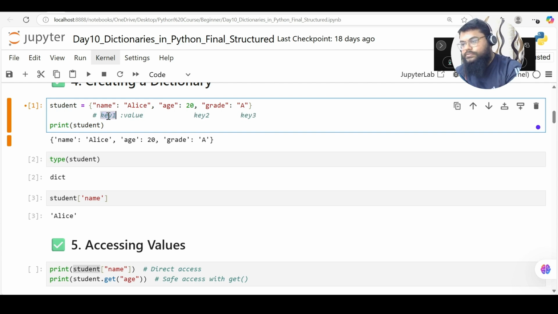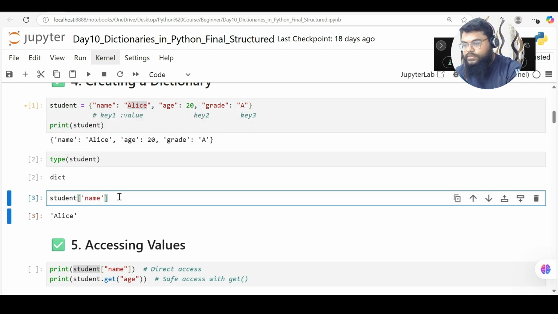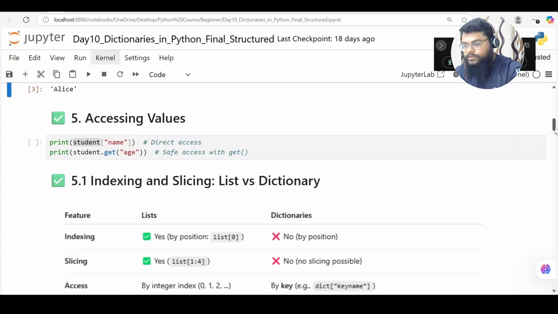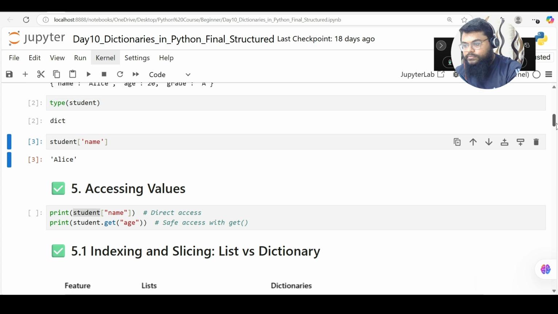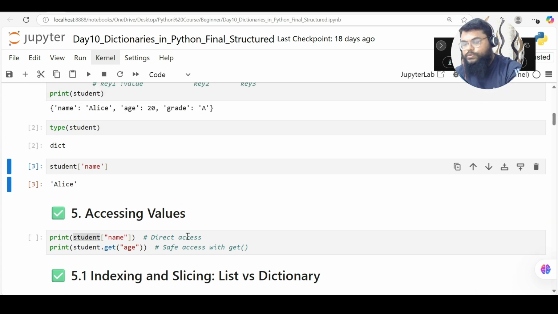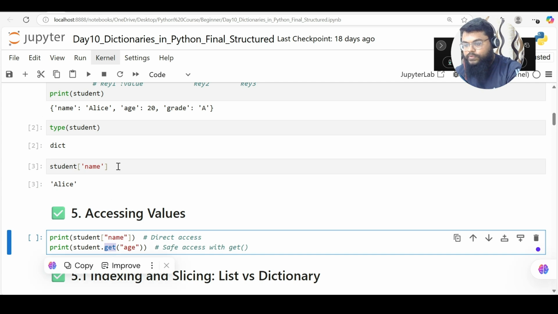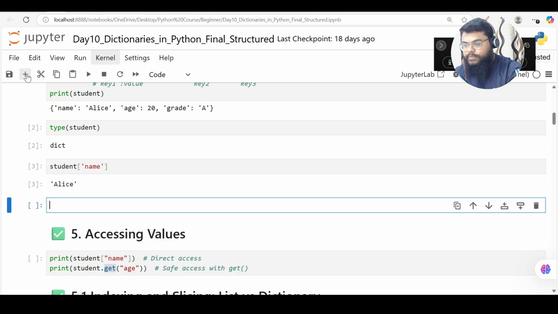So using keys, we are able to access its value. So this is how it works in dictionaries. Okay. So there is another way to access values from a dictionary using the inbuilt get function. So we have a get function in Python.